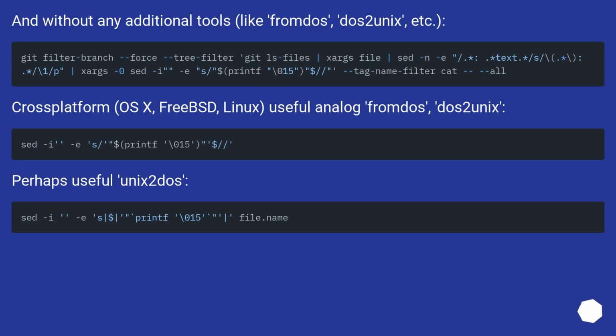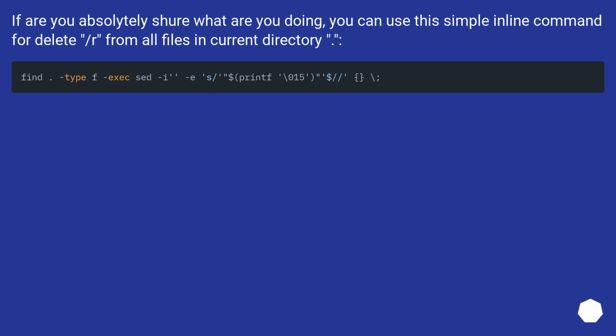And without any additional tools, like fromdos, dos2unix, etc. Cross-platform: OS X, FreeBSD, Linux, a useful analog of fromdos, dos2unix. Perhaps useful: unix2dos. If you are absolutely sure what you are doing, you can use this simple inline command for deleting \r from all files in the current directory.